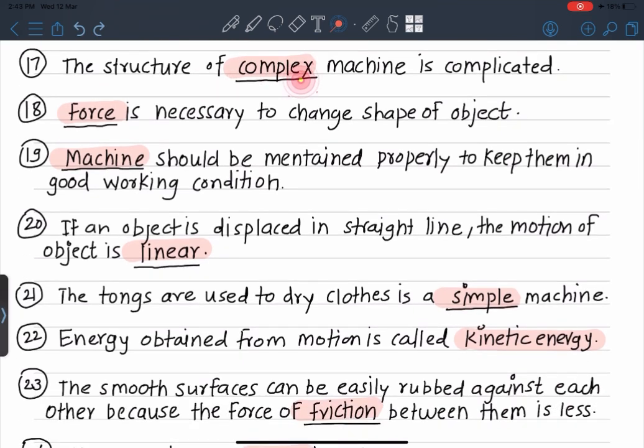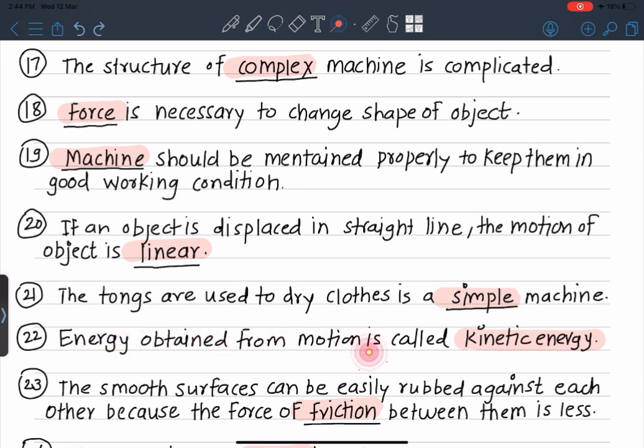The structure of a complex machine is complicated. Force is necessary to change the shape of an object. Machines should be maintained properly to keep them in good working condition. If an object is displaced in a straight line, the motion of the object is linear. The tongs used to dry clothes are a simple machine.